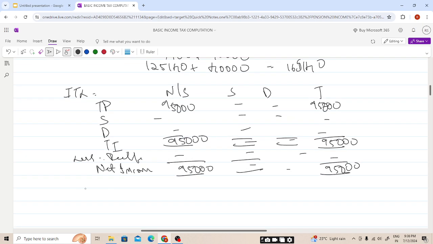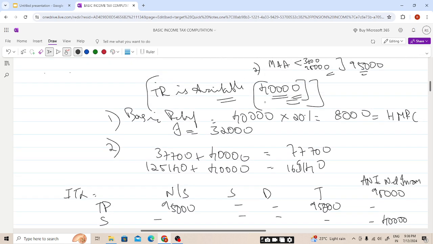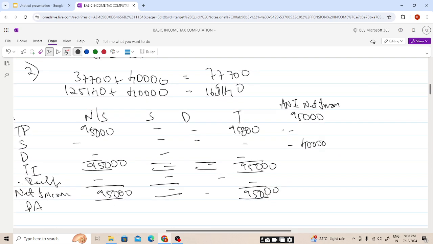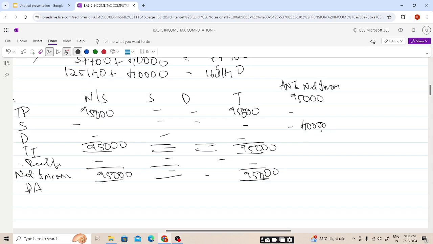Now less PA. For PA we need to see whether it gets tapered or not, whether the PA will reduce or not. It will not reduce as per the ANI. Now ANI will be, students, net income minus gross amount of contribution: 95,000 minus gifted donation, no gifted donation, and the personal contribution is 40,000. Here we will not be using the tax relief amount, students. This amount will not be used, but the total gross pension contribution, you need to see that. I hope this is clear. In some cases it will be different. We'll be solving that case also further on.